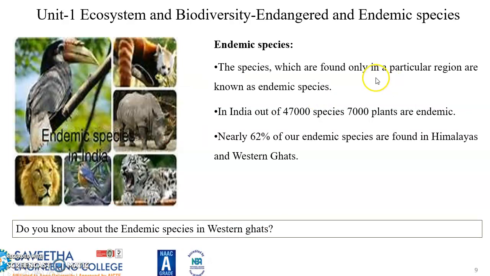What are endemic species? I said endemic species can exist only in a particular area. So the species which are found only in a particular region are known as endemic species. In India, out of 47,000 species, 7,000 plants are endemic. Nearly 62% of our endemic species are found in the Himalayas and Western Ghats. That's why I told you we have two hotspots in India out of 25.